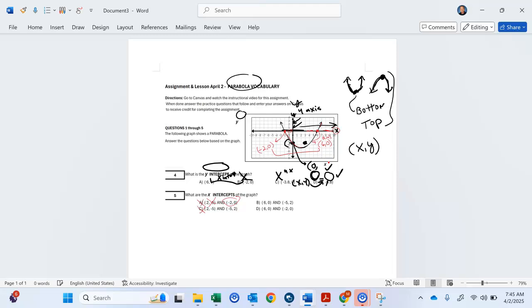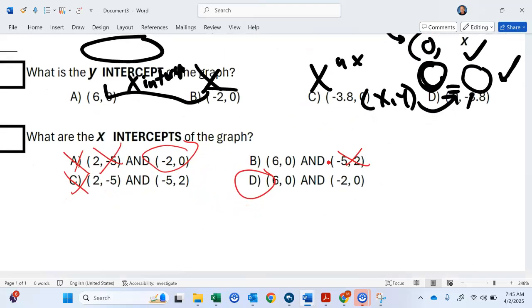So A is gone. So B, 6, 0, yes. -5, 2, no. So 6, 0, -2, yes. So this one is going to be D. I hope you can see that. So this one has both, okay? So this is correct, choice D.